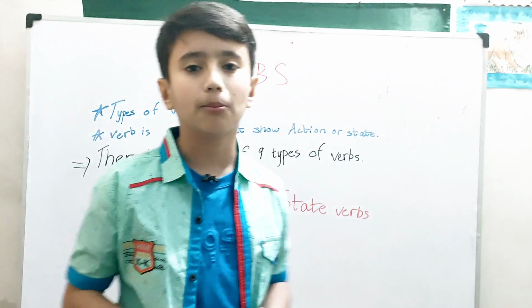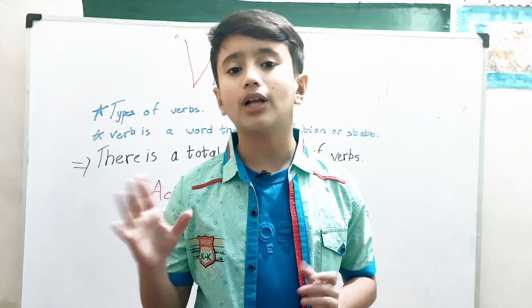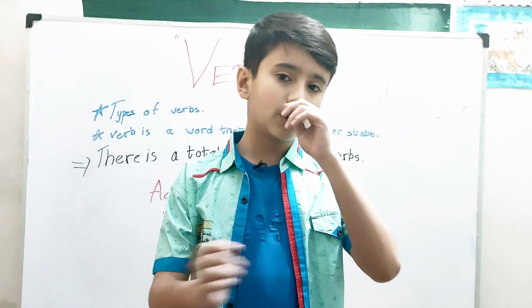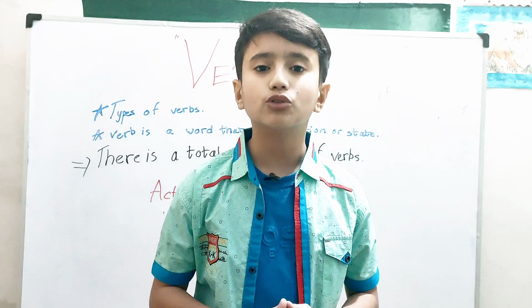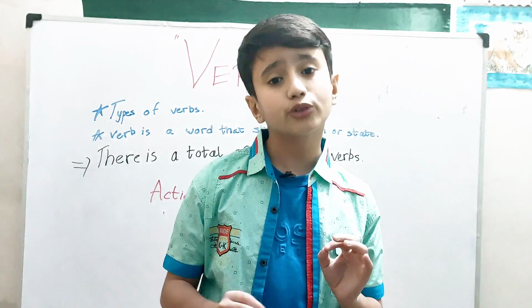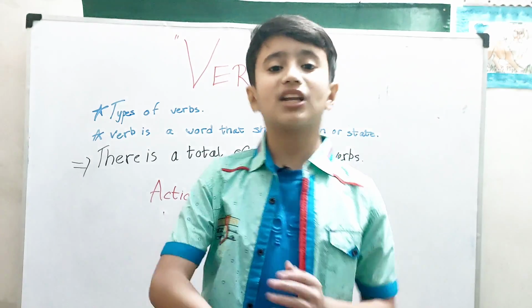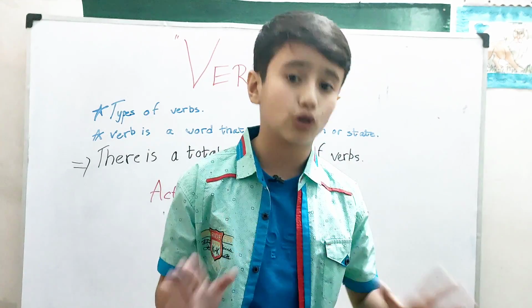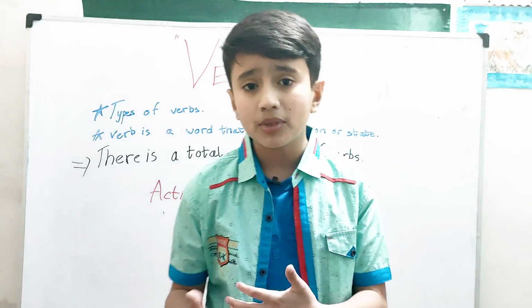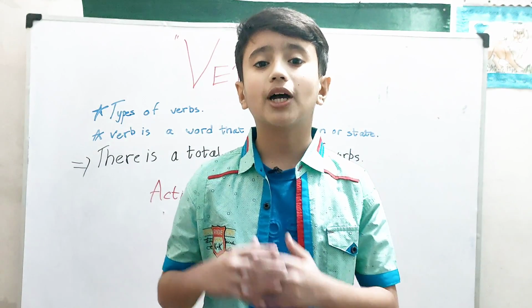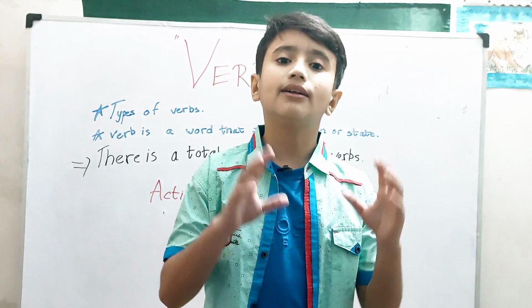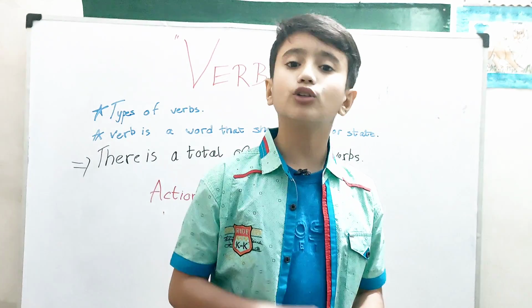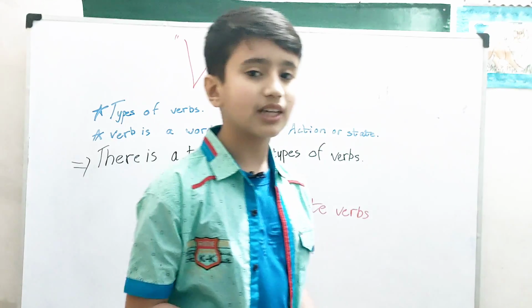Now there is a big problem in our syllabus. Lots of people have this definition in mind that a verb is a word that shows action, performance, those types of things. Actually, it also shows the state of a thing. For example, whether it happened in the past, present, or future, it also shows that. Happened by whom, happened when, happened by how many people, or the quantity of doers and the work that they are doing. It is also showing all of those things. So let's get into it.